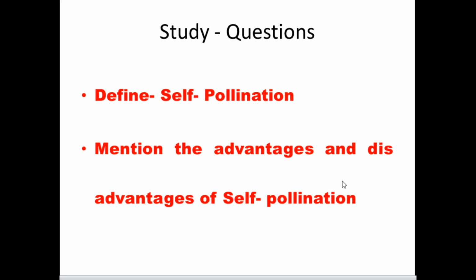We have studied some points about the advantages as well as the disadvantages of self-pollination. There may be two more questions asked, such as what is the importance of pollination? So that also we have to study. Thank you.